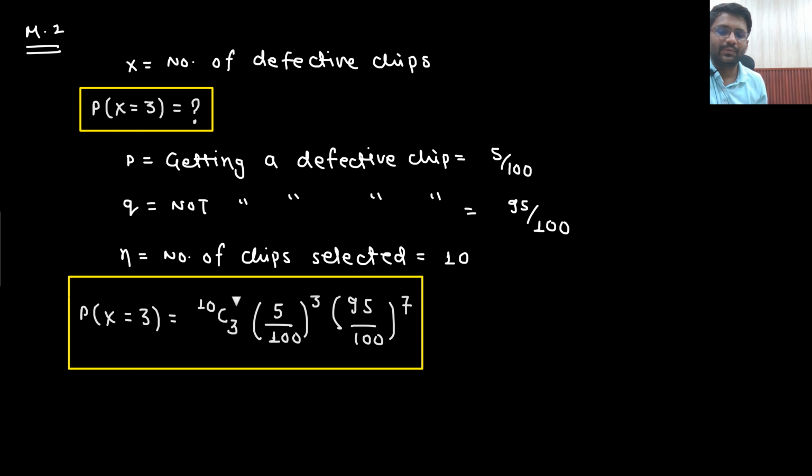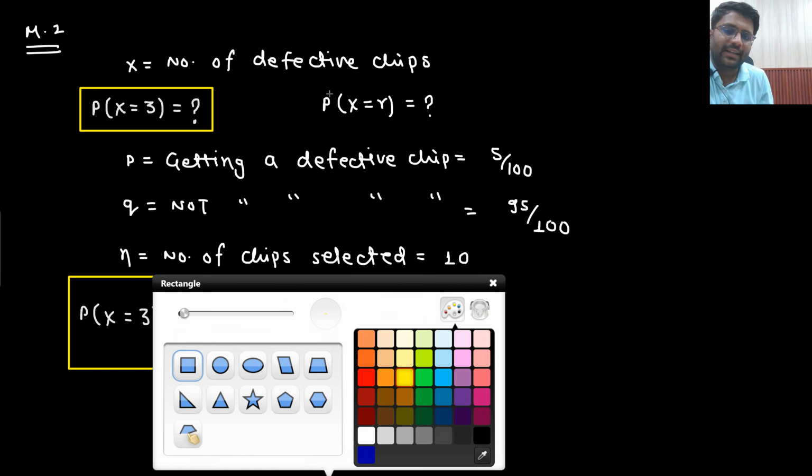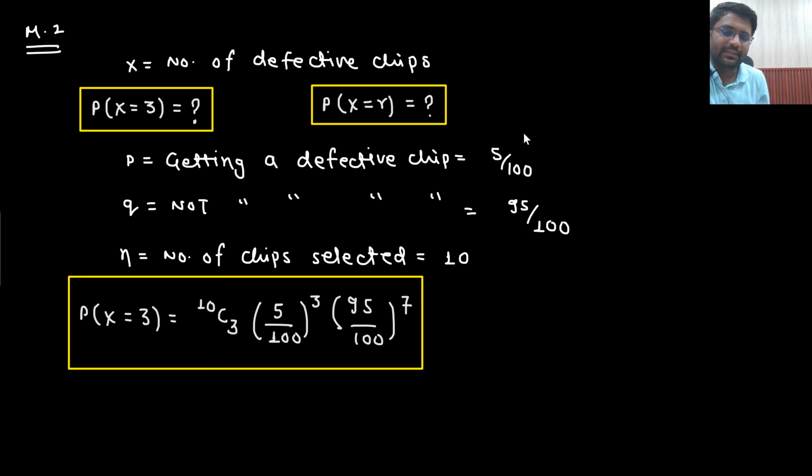Is that understandable to you? Out of 10 you are selecting 3 chips which are defective and the rest of them, which are 7, are non-defective. So this probability of x equals 3 could be written as probability of x equals r. What is r here? R is the number of desirable cases. In place of desirable cases, I will write down something else. What is P? P is getting a defective chip.